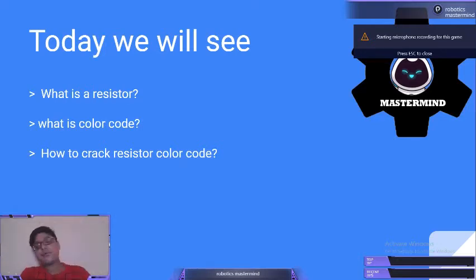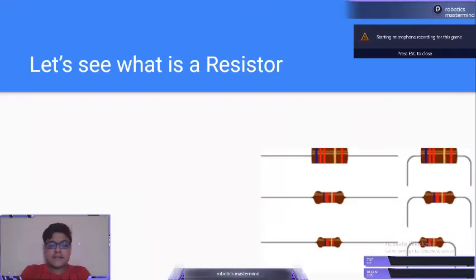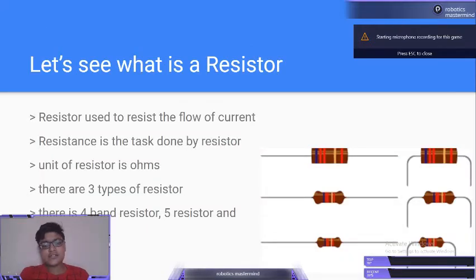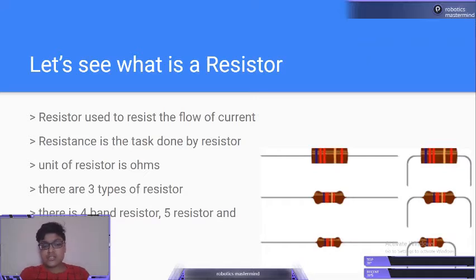So let us see what a resistor is. A resistor is used to resist the flow of current. A nice normal flow is going and we just resist the flow of our current. Resistance is the task done by a resistor. The unit of resistance is called ohms.